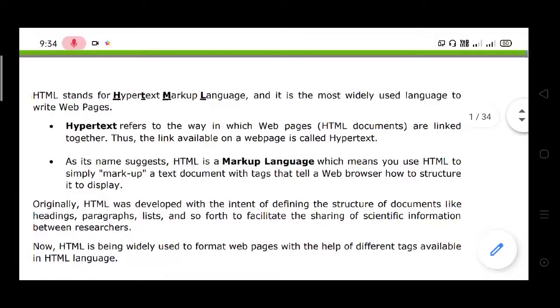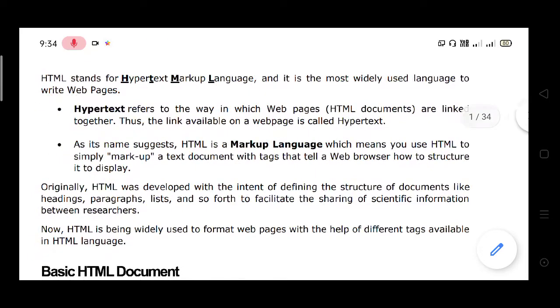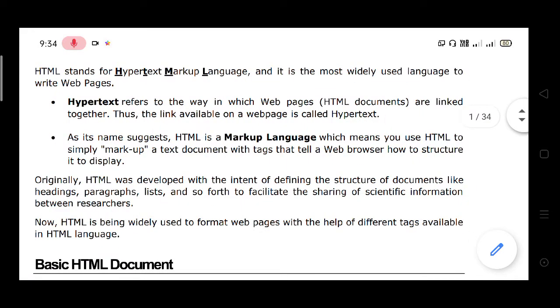Here, HTML stands for Hypertext Markup Language. It is a language that uses only tags. What is a hypertext? Hypertext is the way in which web pages, HTML documents, are linked together.